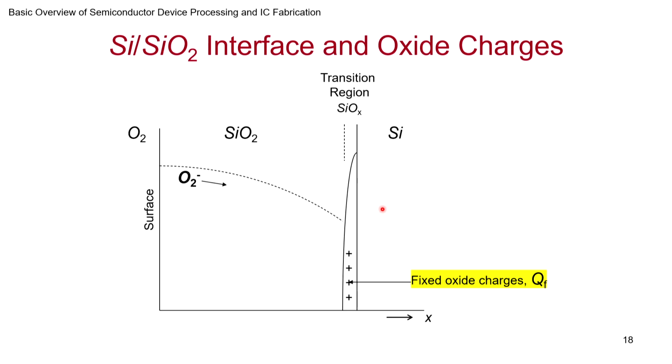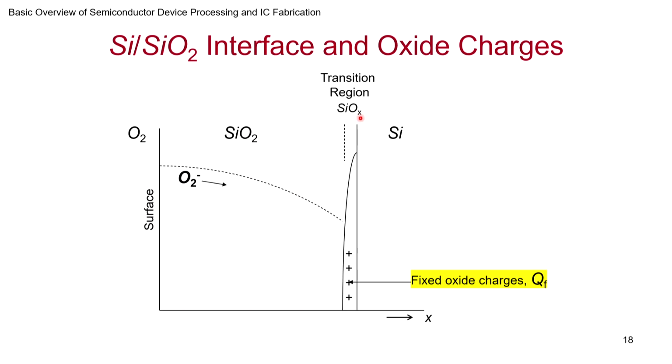So around the time you terminate, how you terminate and all will play a role, and it turns out in the transition region, which may be SiOx, because some of the silicon is not completely oxidized, some of them are just starting to get oxidized, but the bond is broken but it's not oxidized. So you will find that transition region SiOx is a very thin layer at the SiO2-Si interface.